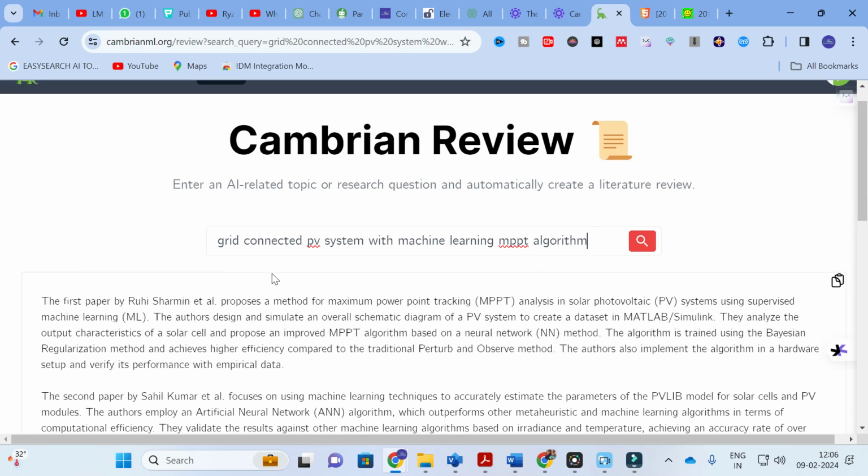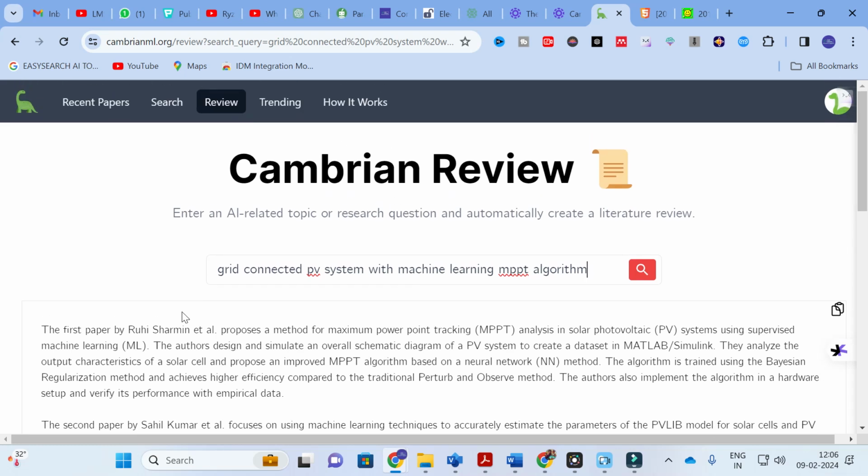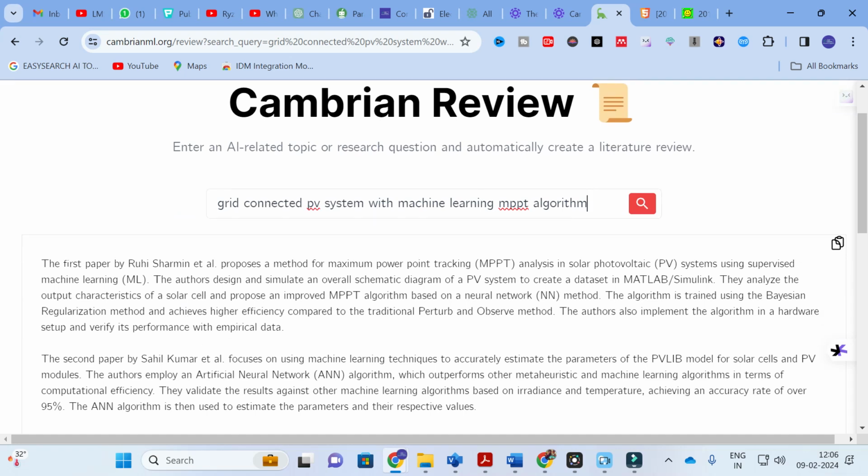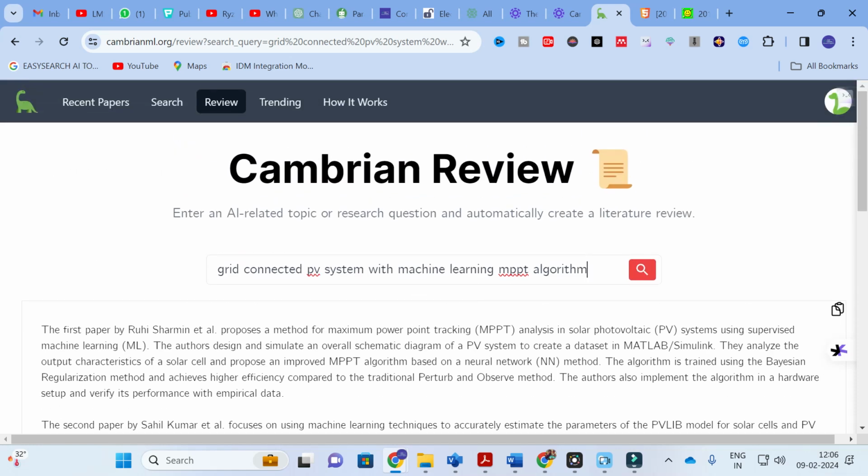The important thing is that you have to check once whether the papers taken by this Cambrain AI are correct or not, because many of the AI tools are not trained properly to generate perfect references. So the references generated by this kind of AI tools, you have to check once. But as far as this literature review analysis is concerned, it will generate a better literature review, especially related with our topic, that is the keyword or research question we have asked for. This will be a better opportunity for you to automatically create a literature review.